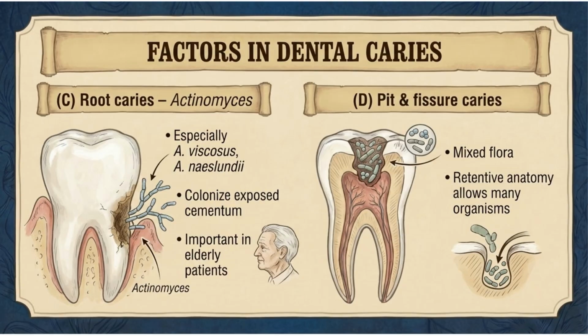Actinomyces, specifically A. viscosus and A. naeslundii, are associated with root caries colonizing exposed cementum, especially in elderly patients. Pit and fissure caries are often caused by a mixed flora due to the retentive anatomy.